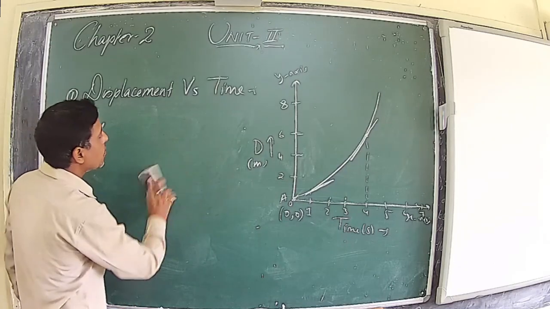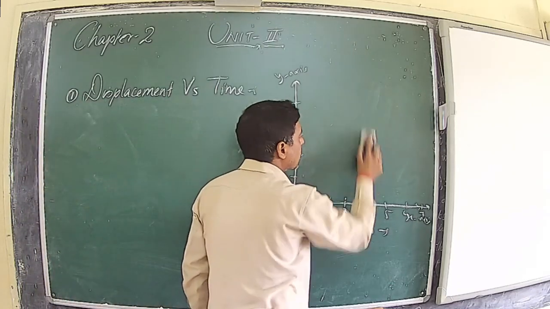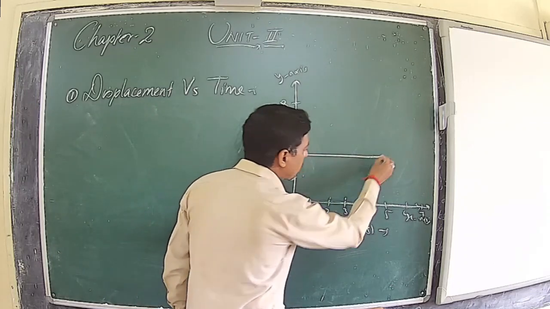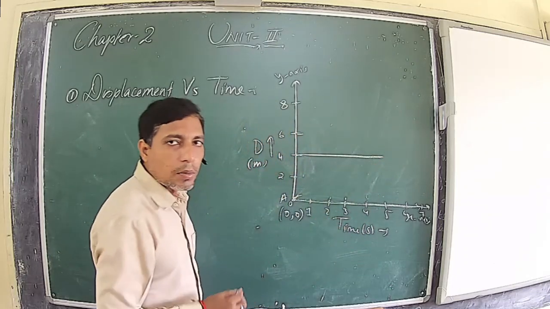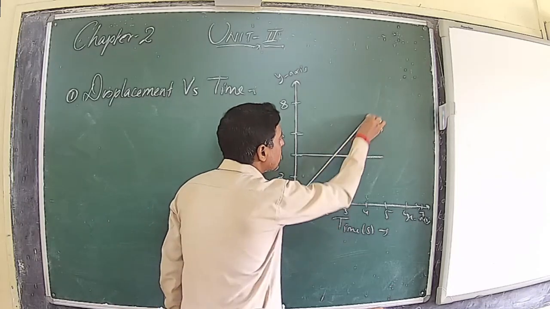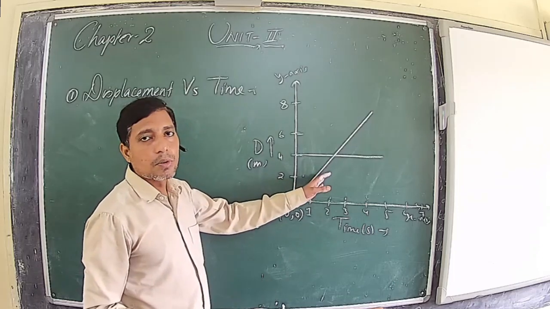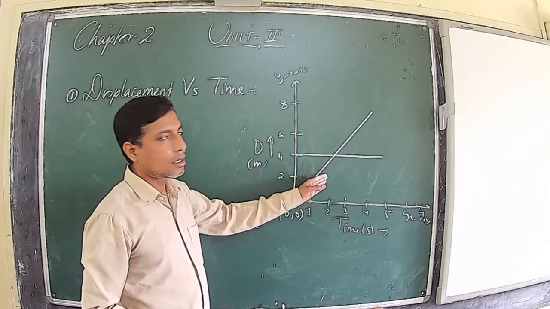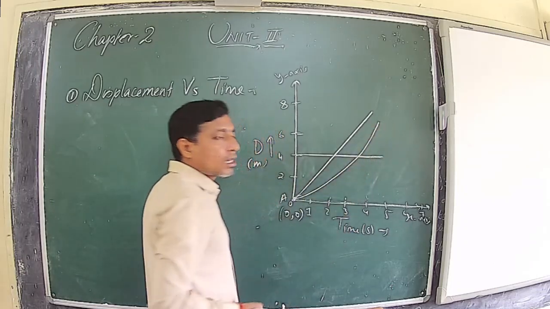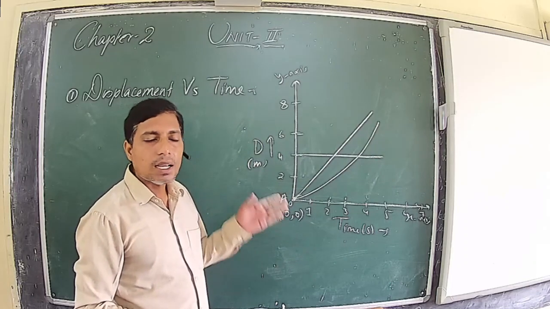So these are the three possible graphs of displacement versus time. So once again, let's have a recap. If the graph of displacement versus time is a line parallel to time axis, then the body is at rest. If the graph is a straight line away from both the axes, then the body is in motion but moving with uniform velocity and acceleration is 0. If the graph is a curve, then it means the body is having variable velocity. It implies the body is having some acceleration.